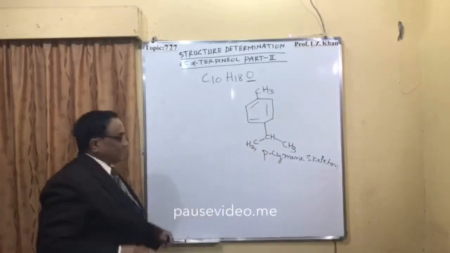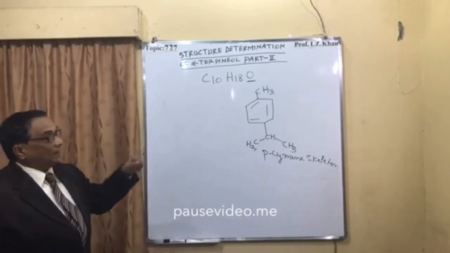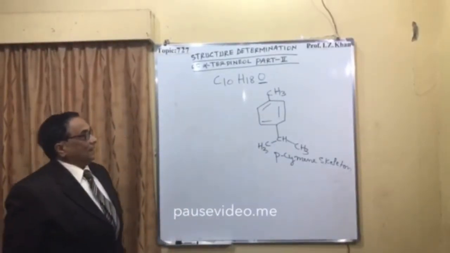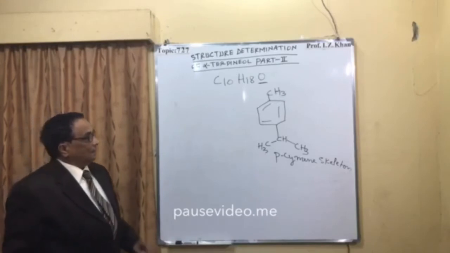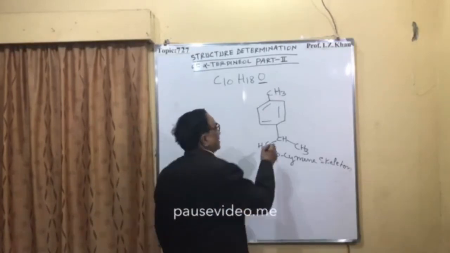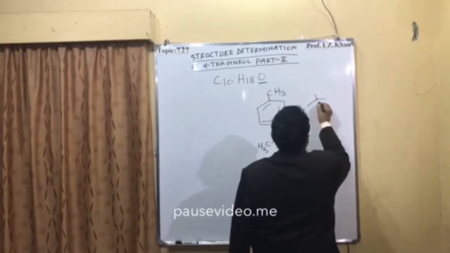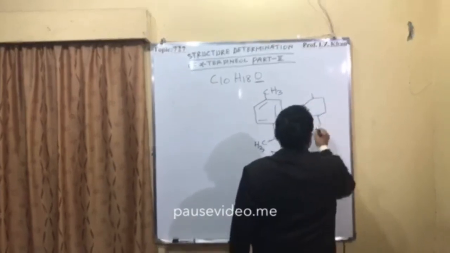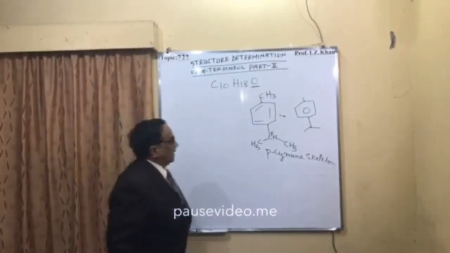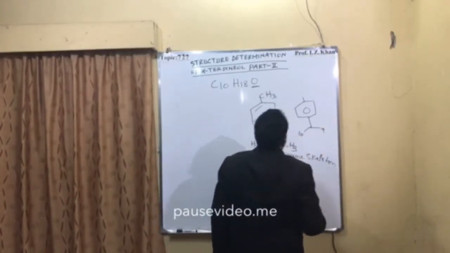Since it is giving the paracymene skeleton, it confirms that your alpha terpineol has this type of skeleton. Here this carbon is your 8 carbon, and we can write like this. So this is your paracymene skeleton, and it is your 9, and it is your 10 carbon.